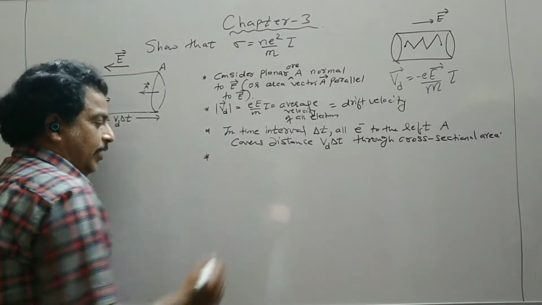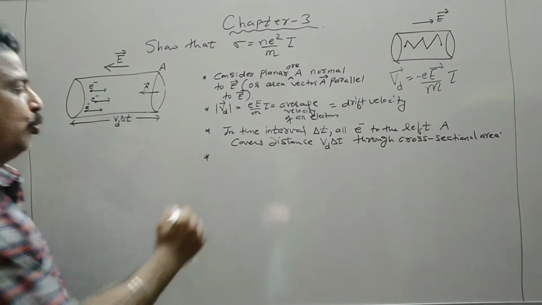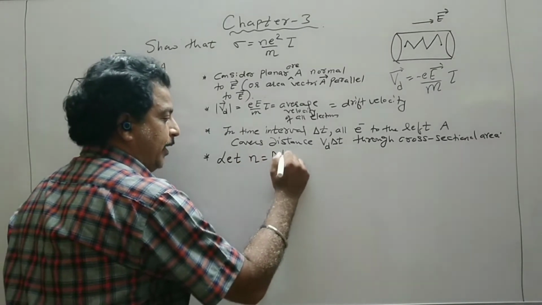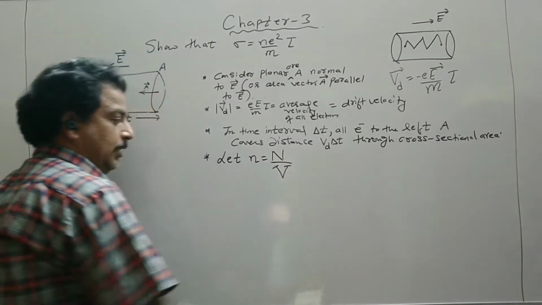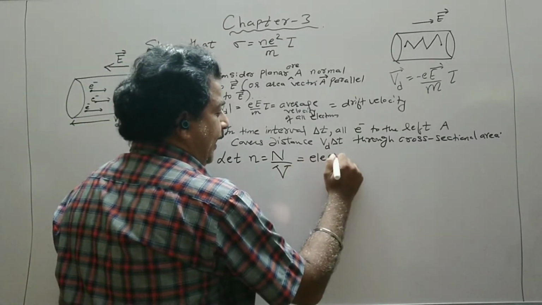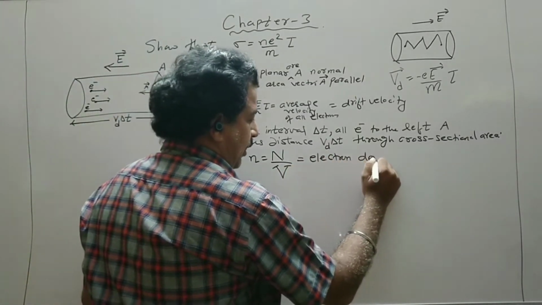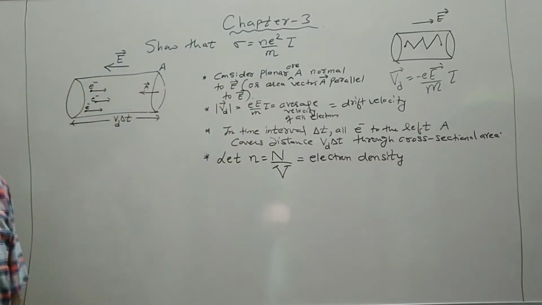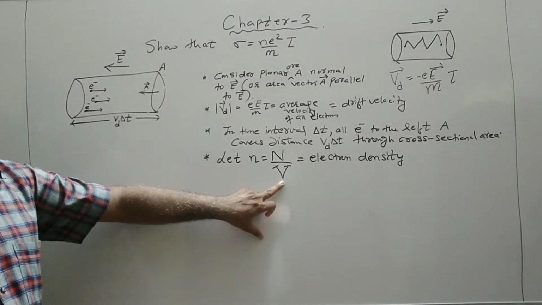Let us give a new quantity. Let n is equal to capital N upon V, that is the electron density. The unit of this small n is per meter cube.